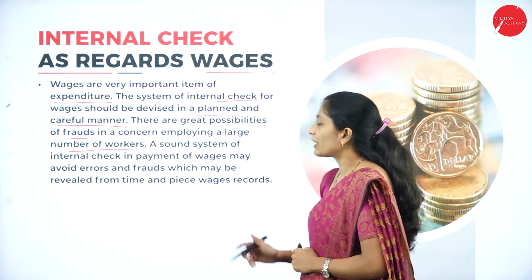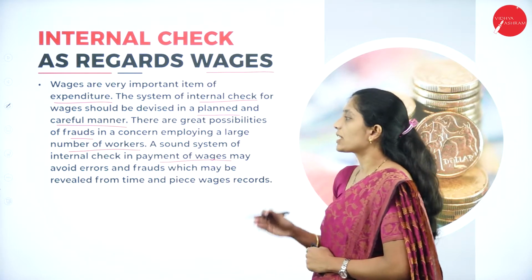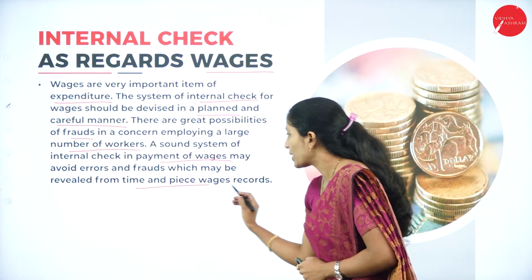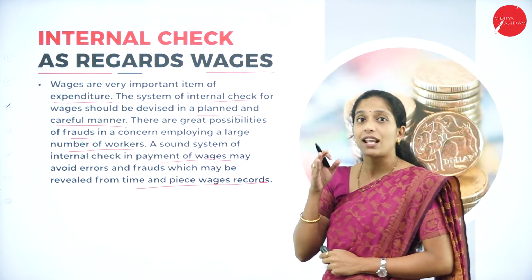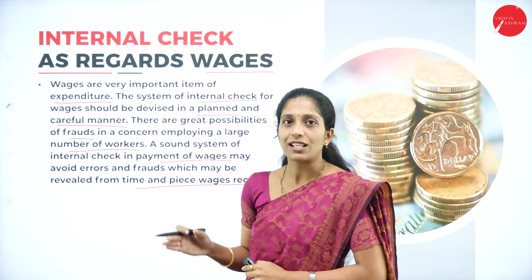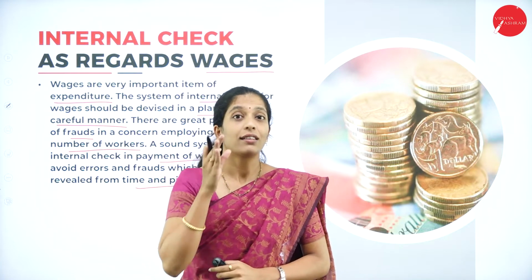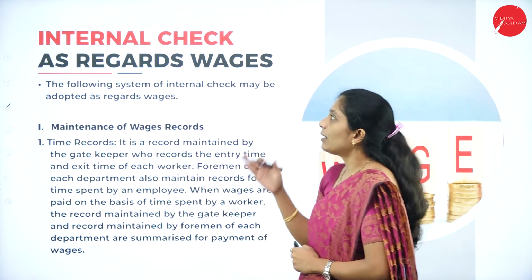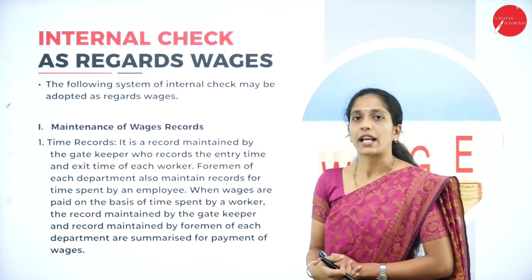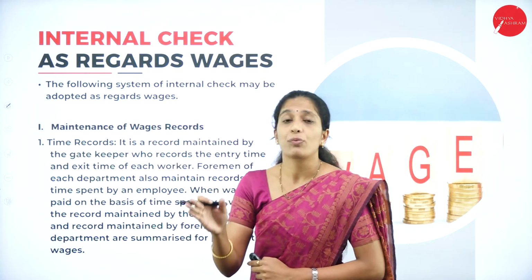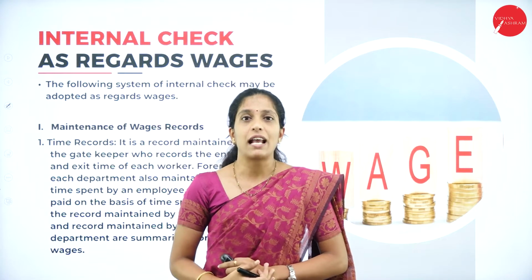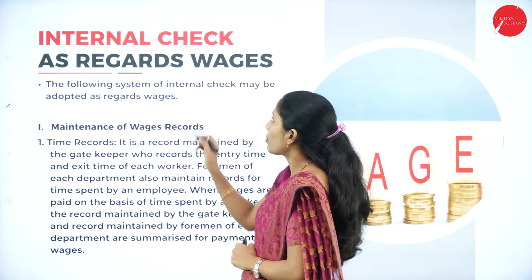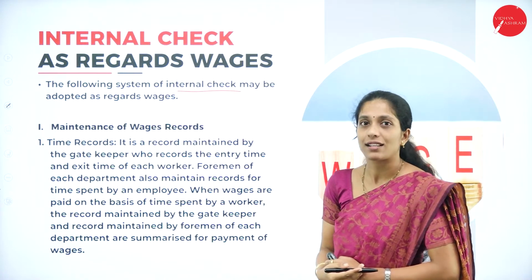A sound system of internal check in payment of wages may avoid the errors as well as fraud which may be revealed from time and piece wage records. So by seeing the work of the workers, the wage has to be given so that errors as well as frauds can be minimized in an organization. Now let us see how a proper wage system can be maintained in an organization by reducing frauds as well as errors. The following system of internal check may be adopted as regards wages.